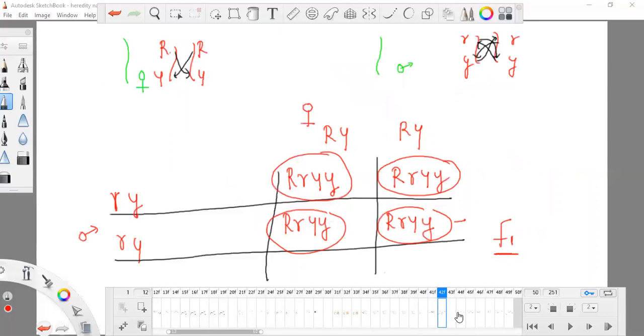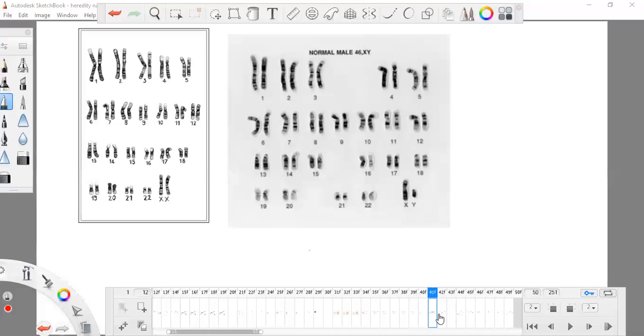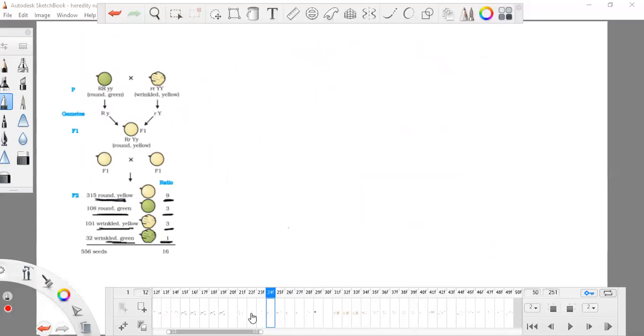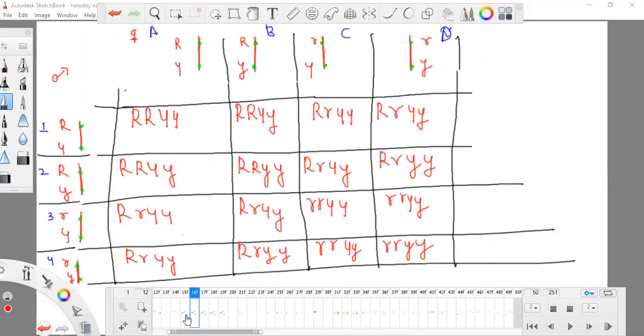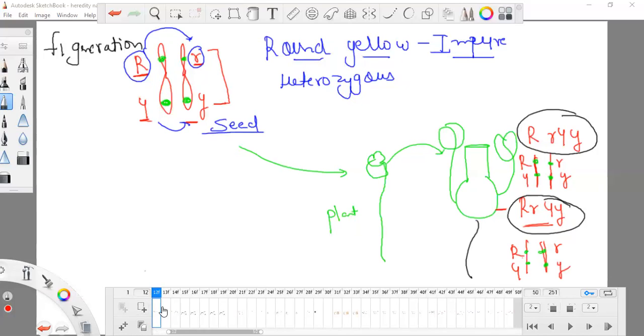The same thing occurred with our P generation. Now hopefully you don't have any doubt, and if you have, don't hesitate to ask, because we are here for study. See the different information. This diagram from the book is not sufficient, it is very little, and I don't know why they gave it. You can see the same information again, because they are from the same plant. I'm taking mother and father from the same plant, but if they have different information, that means mother and father are from two different plants.